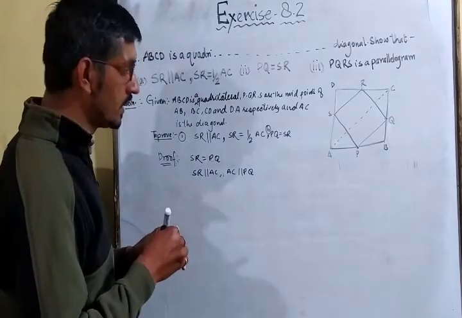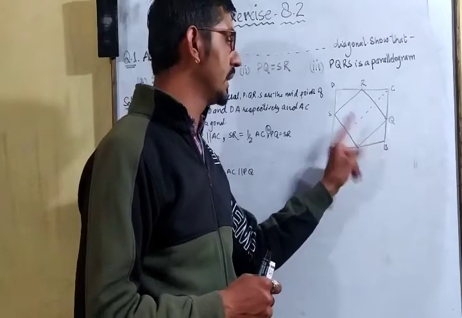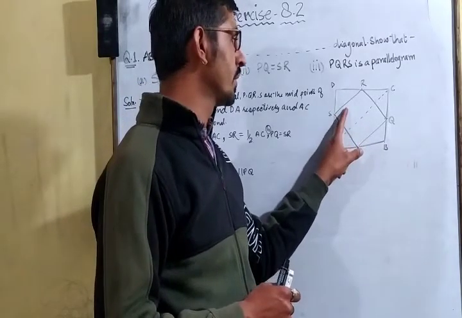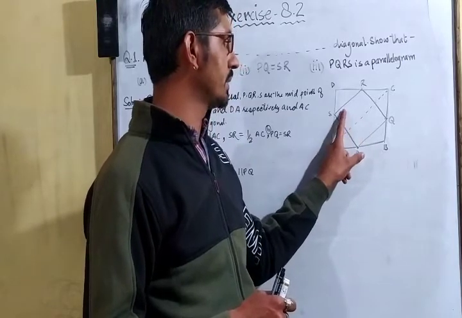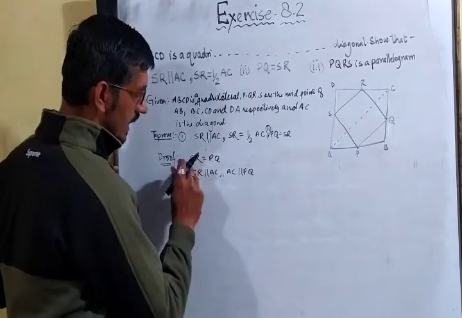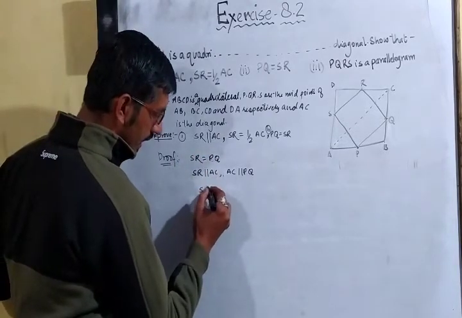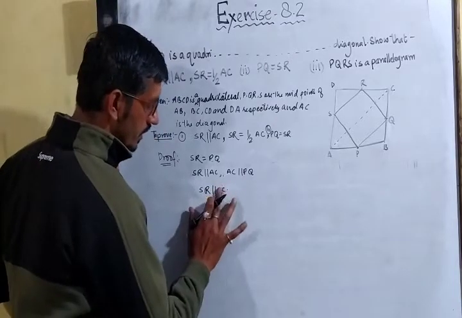हमने क्या प्रूव किया कि SR इस पैरेलल AC के पैरेलल है, PQ AC के पैरेलल है. तो that means कि from this result we can say कि ये इसके पैरेलल, ये इसके पैरेलल, that means SR is parallel to PQ. So SR is equal to PQ and SR is parallel to AC. Sorry, PQ.